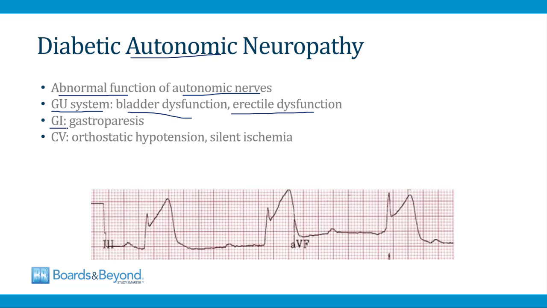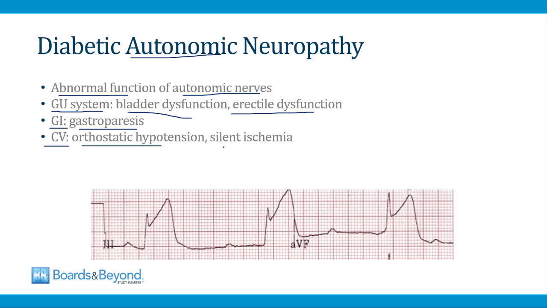If it involves the GI tract, it can lead to gastroparesis. And in the cardiovascular system, autonomic neuropathy can lead to orthostatic hypotension. When patients stand, they're unable to vasoconstrict their arterioles due to neuropathy, so they develop dizziness and sometimes even syncope.